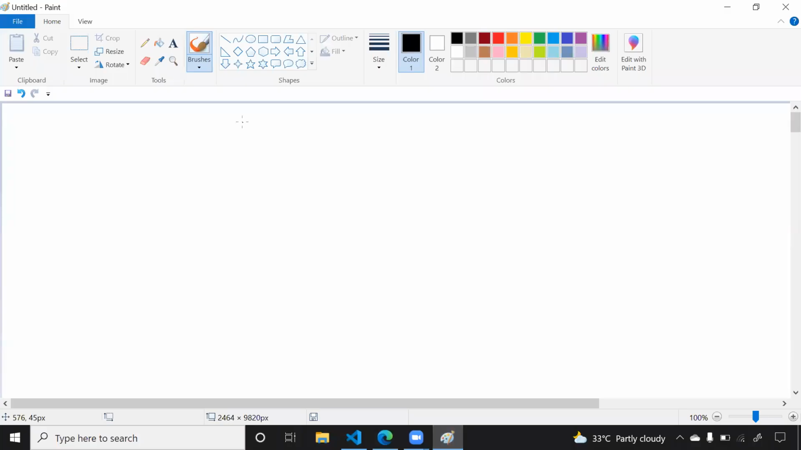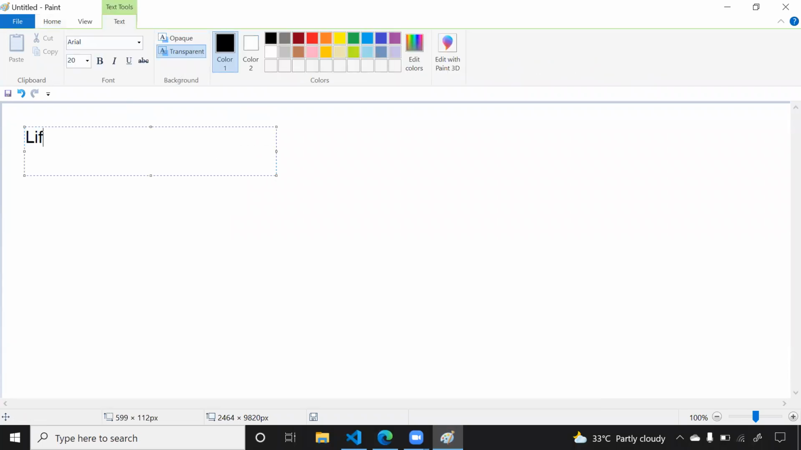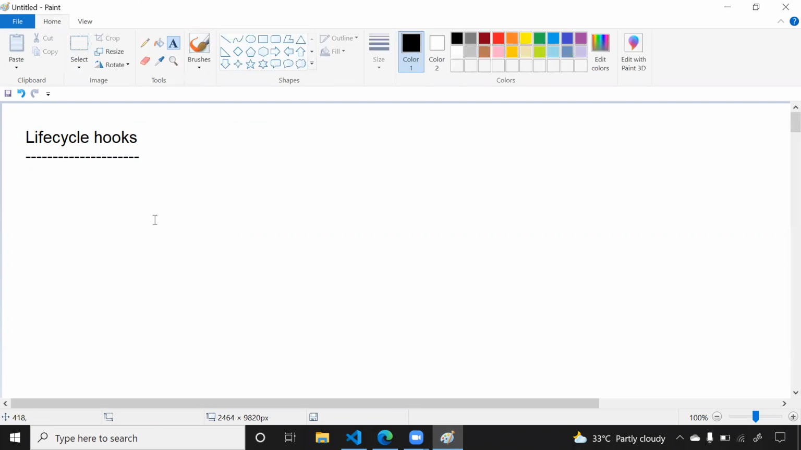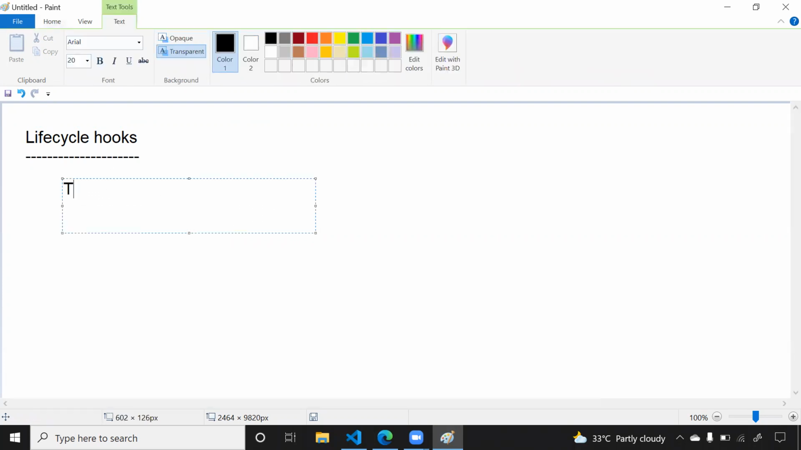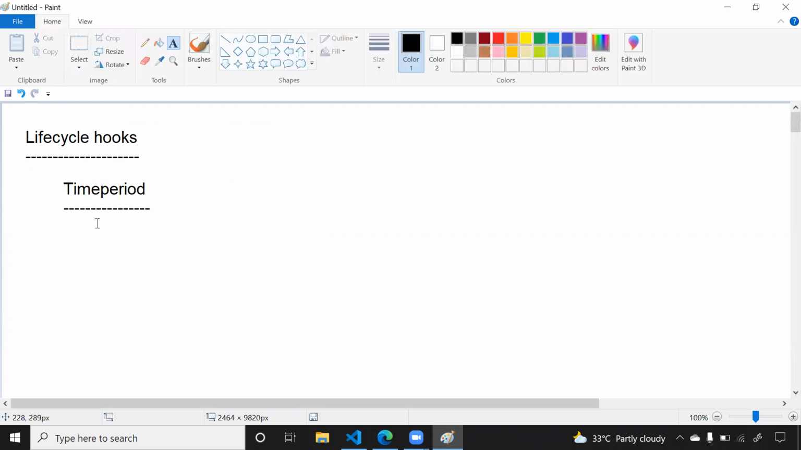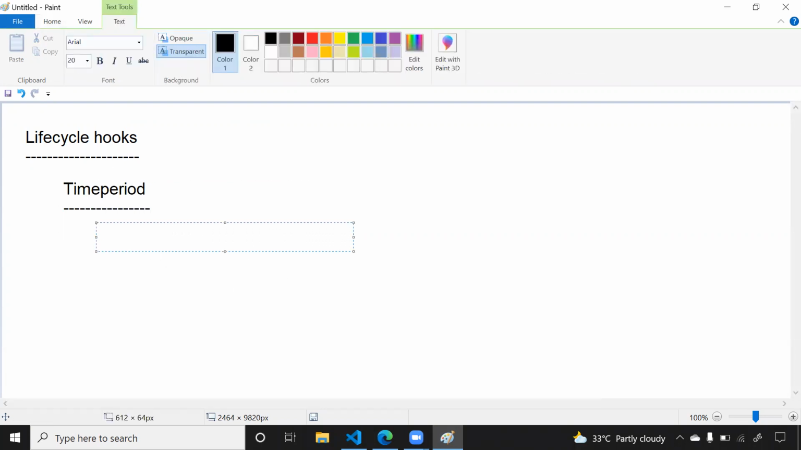Hello everyone. Today we will try to understand what lifecycle hooks are. Before understanding lifecycle hooks, I just want to give the general meaning of some concepts. What is the meaning of time period? Basically, a time period is nothing but the time between certain points.